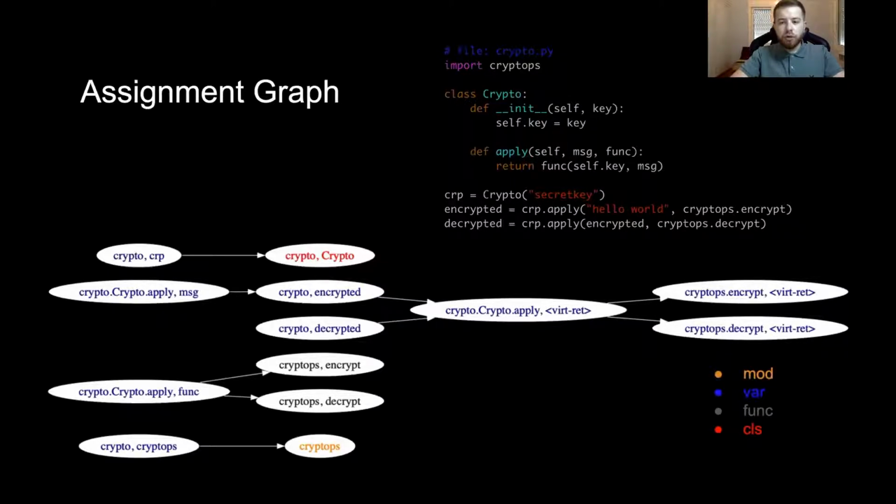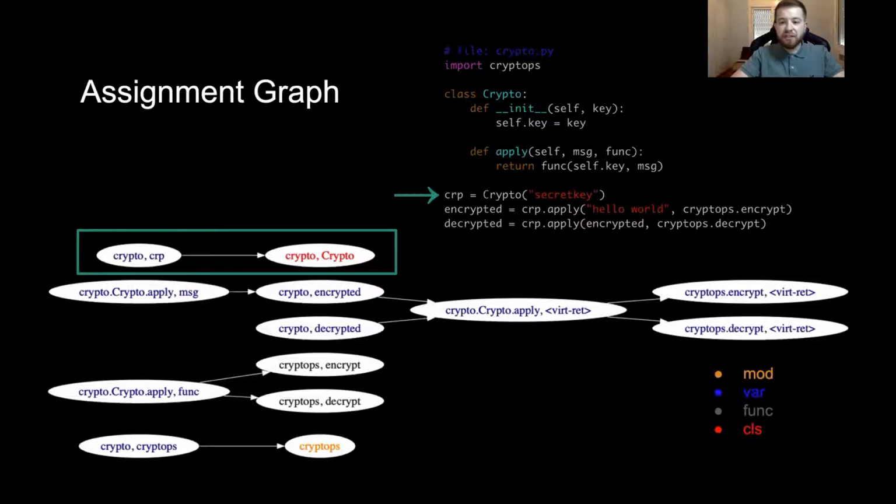The crypto module defines a class named crypto, which has an initializer and an apply method. The apply method takes as a parameter a higher order function that it applies to a string. Finally, the crypto class is instantiated and encrypts and decrypts a hello world message using the encrypt and decrypt functions which are defined in another external module.